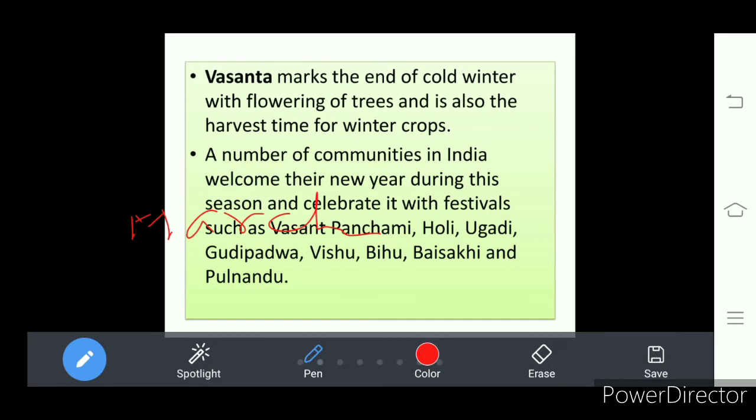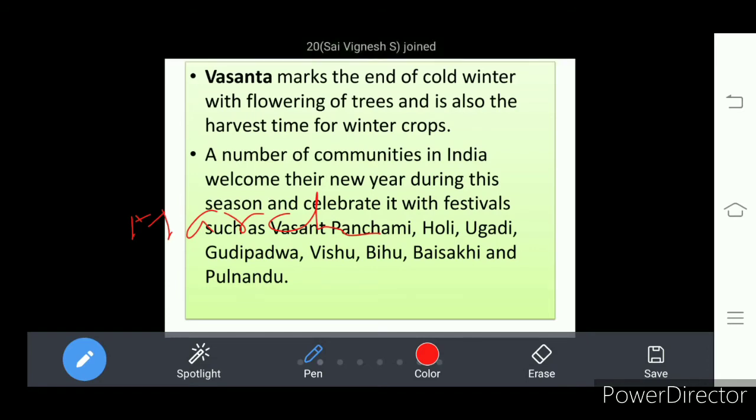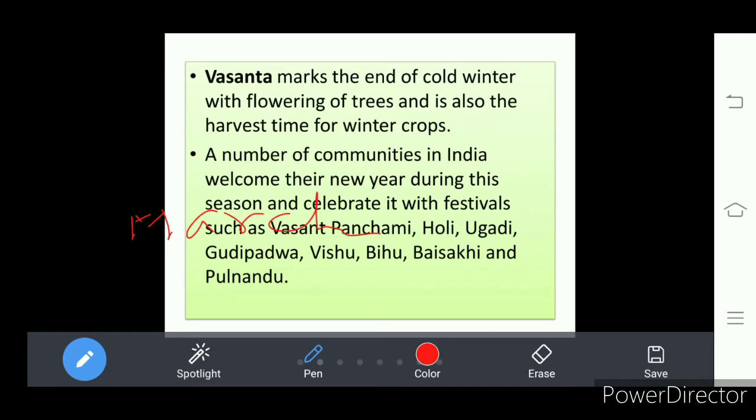There, we see the flowering of the trees. And it is the harvest time. Harvest time in the sense the crops come into the hand. The crops cultivated in the winter season are called winter crops.